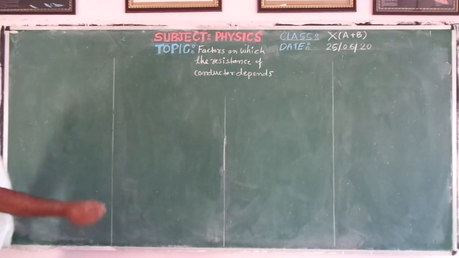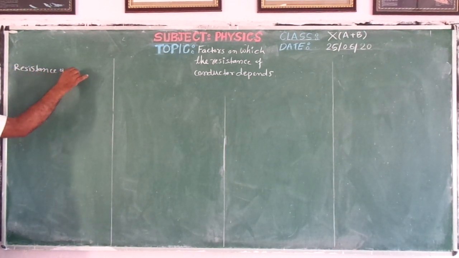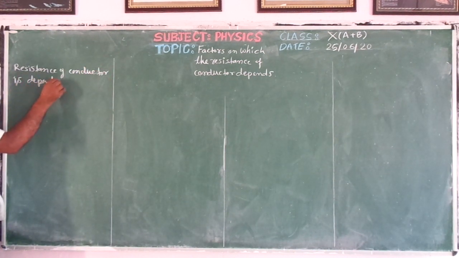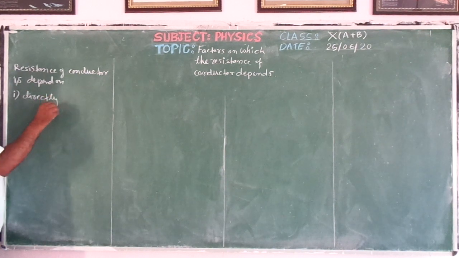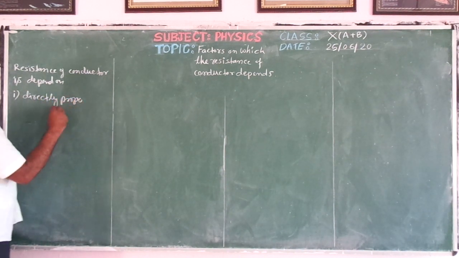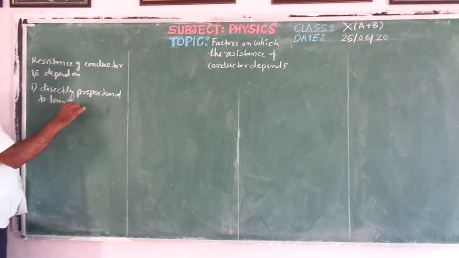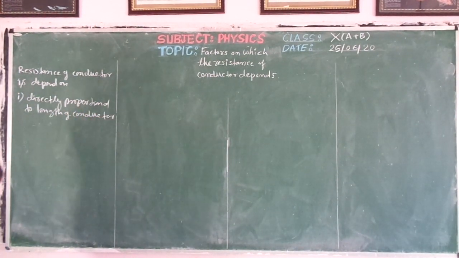Experiment shows that the first factor is the length of the conductor.